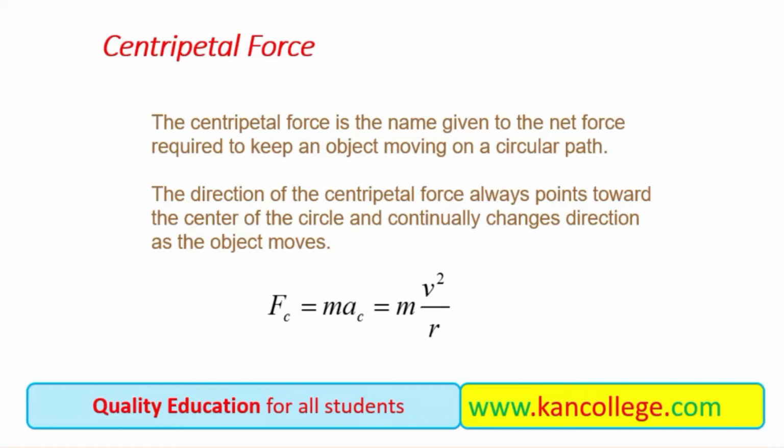The formula for the centripetal force is Fc equals mv squared over r, where m is the mass of the object, v is the speed of the object moving in a circle, and r is the radius of the circle.